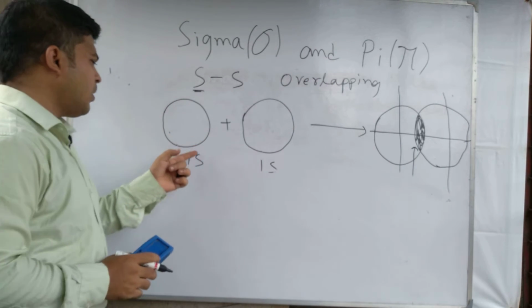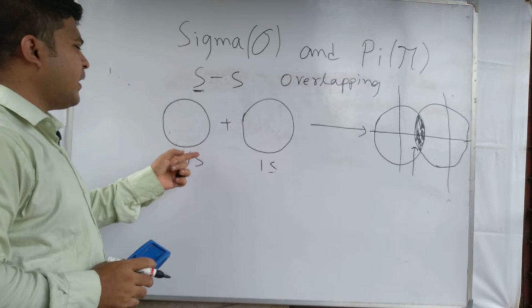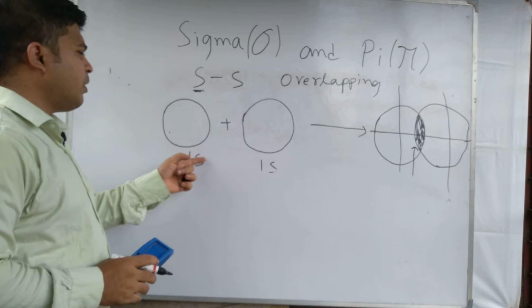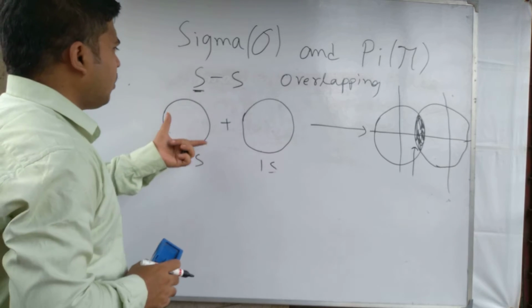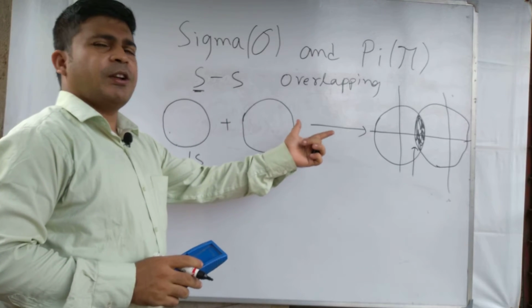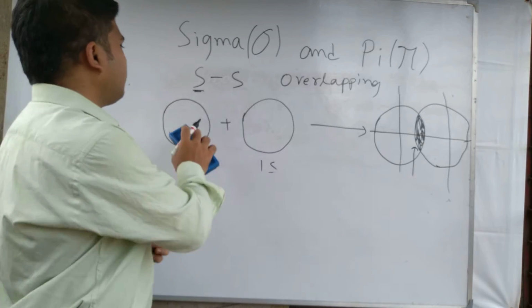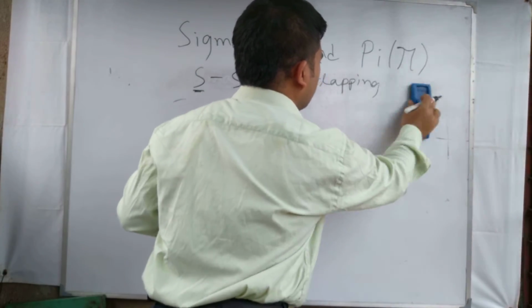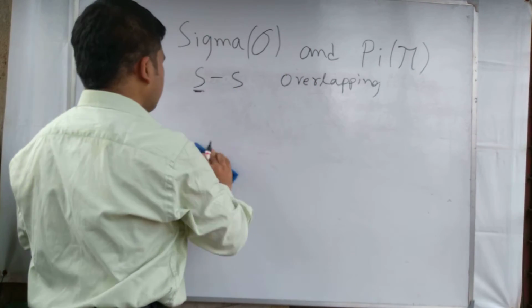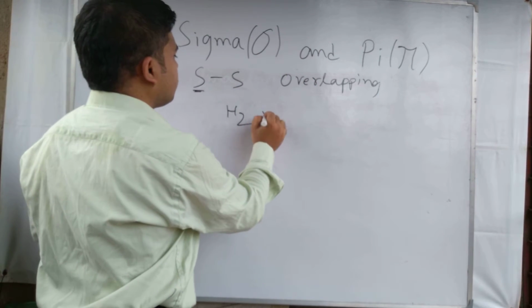Example of ss overlap: when an atom having an s orbital and another atom having an s orbital, both partially filled, are overlapped together, this is ss overlapping. It is generally shown by the hydrogen molecule formation, H2 molecule.